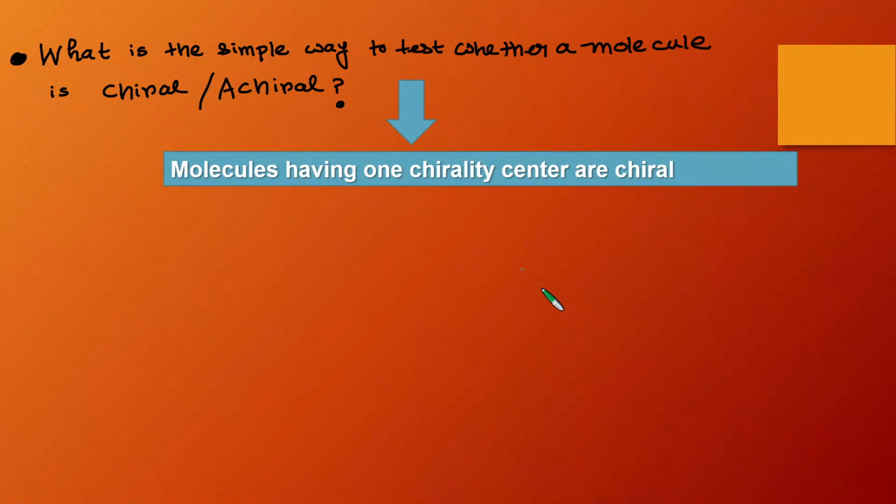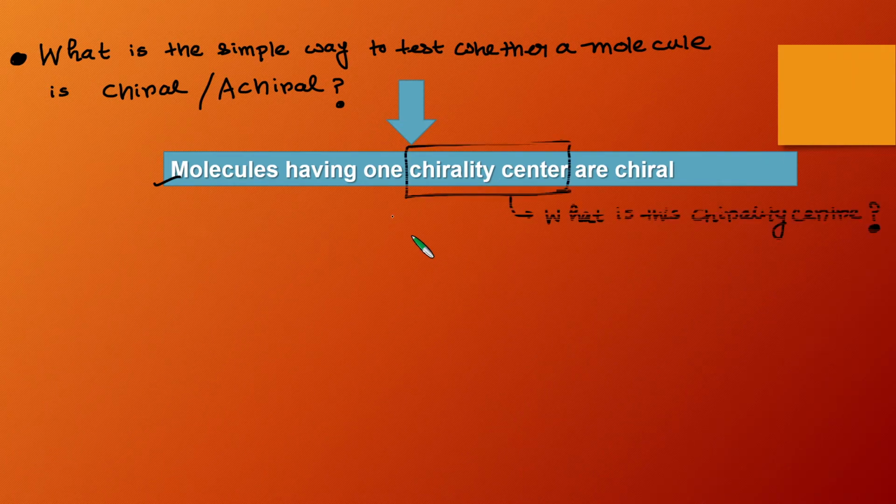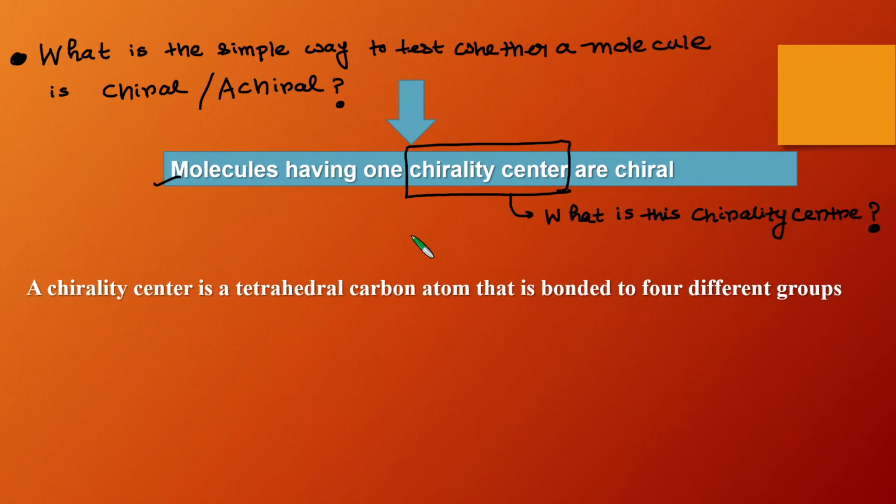The criterion is that if the molecule has only a single chirality center, then the molecule will definitely be a chiral molecule. Now the question arises: what is this chirality center? Let's understand it. A chirality center is a tetrahedral carbon atom that is bonded to 4 different groups.